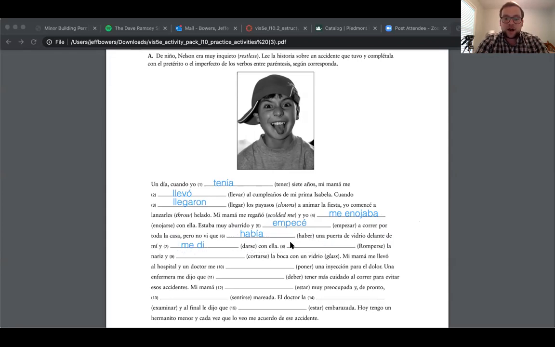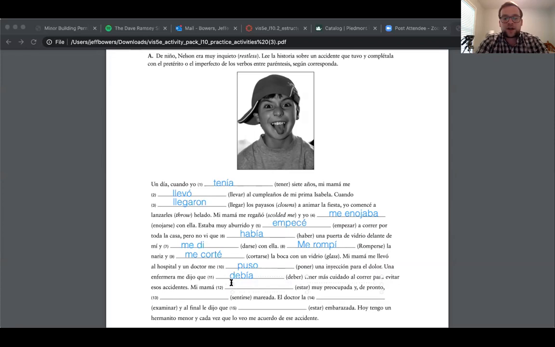That can track. Now remember when you're talking about I broke it, me rompí la nariz. That's an action that occurred and is ending. Y, another injury, we can track that as well on our timeline. Me corté la boca con un vidrio. Mi mamá me llevó al hospital y un doctor me puso una inyección para el dolor. That's going to be preterite as well. Una enfermera me dijo que... this one's going to be more of an ongoing thing, that I ought to have more care when I'm running to avoid those accidents. Debía tener más cuidado al correr para evitar esos accidentes.